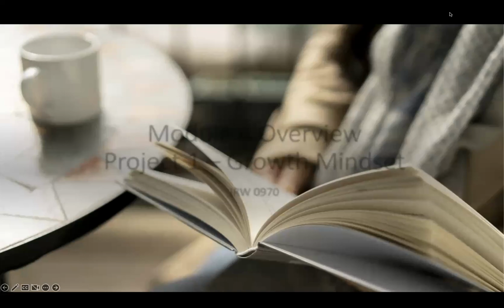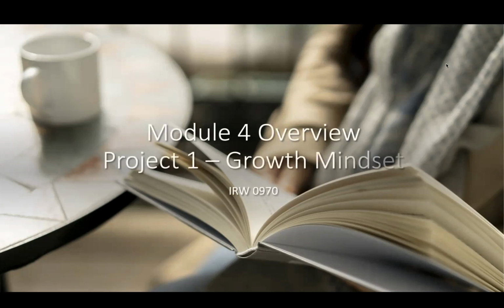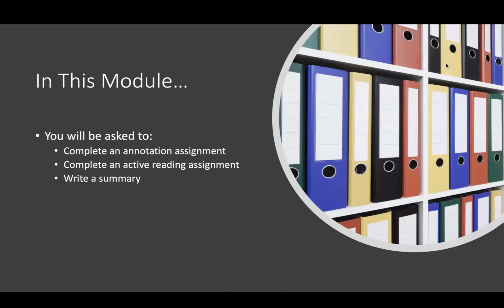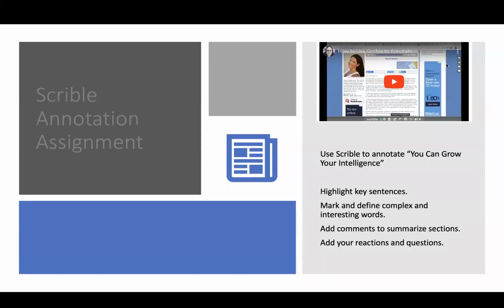Hi, everyone. This week we'll be working on Module 4, and we'll continue working on our first project on having a growth mindset. So in this module, you'll be asked to complete an annotation assignment. You'll also be asked to complete an active reading assignment, and then you'll be asked to write a summary. There's no discussion this week, and so you're just working on your assignments, and please let me know if you have questions as you complete them.